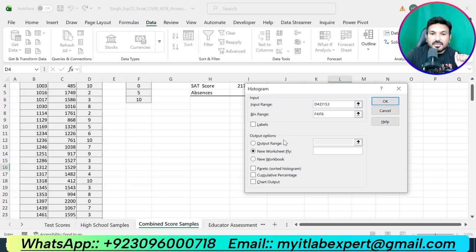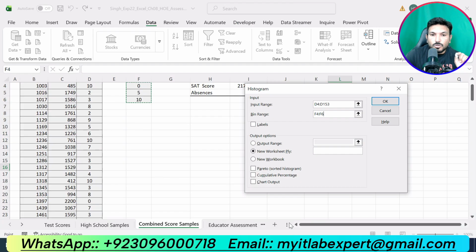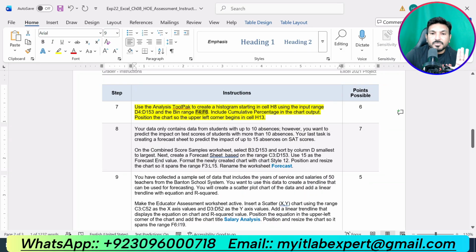Then this is saying include cumulative percentage in the chart output. Select cumulative percentage, chart output. Position the chart so that the upper left column begins in cell H13.